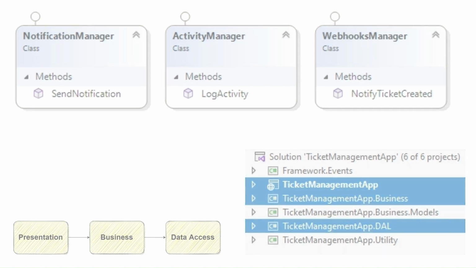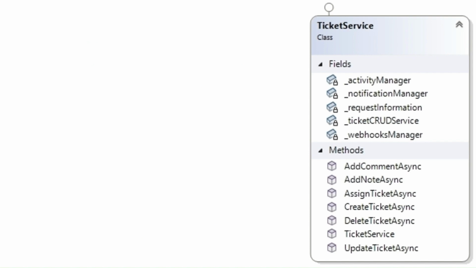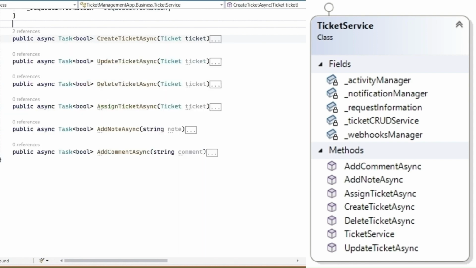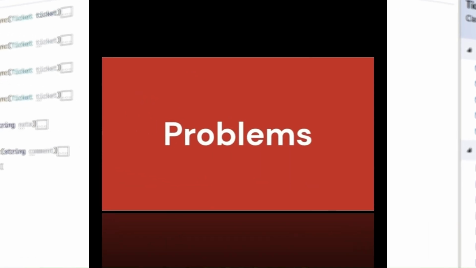In our business layer, we have a ticket service class, which has dedicated methods for each story. For this story, we created the create ticket async method and implemented the functionality within it. If we continue our implementation following the same organization, we will have more methods like this. As you can see, this helps bring some organization.